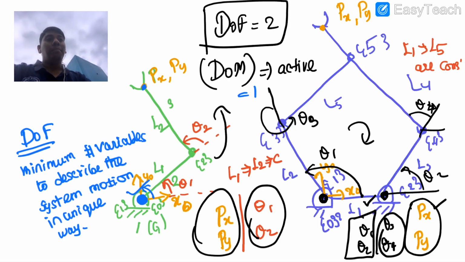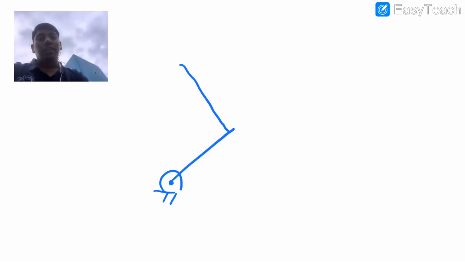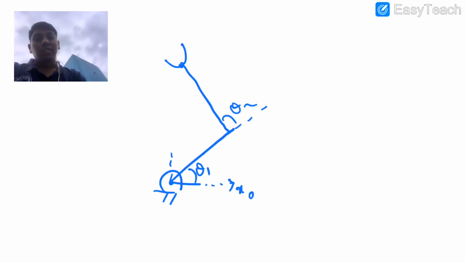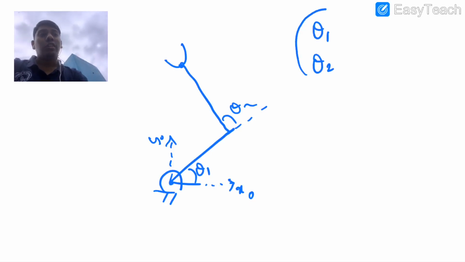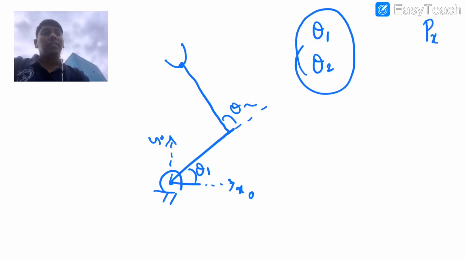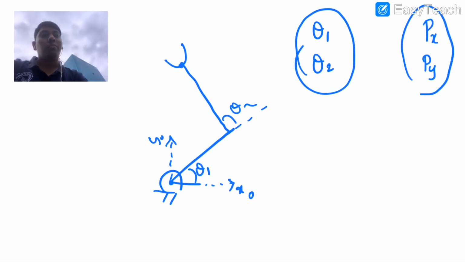So now we will come back to what we are interested in. For that I am taking a simple serial manipulator. Okay, so you know this is theta 2 and this is theta 1 with respect to the x0 axis and with respect to the y0 axis, right? So what we said, theta 1 and theta 2 is one set of variables, and px, py is another set of variables where you can describe the system in a unique sense, right?